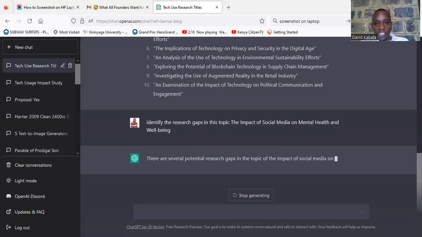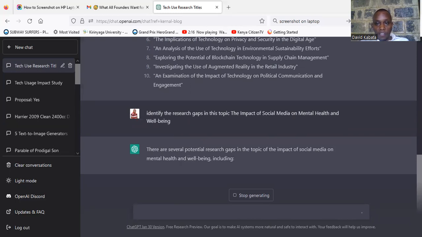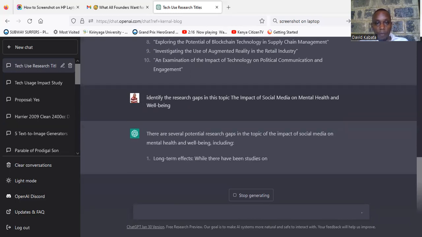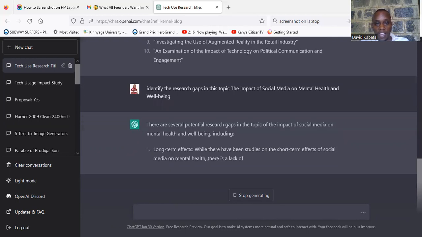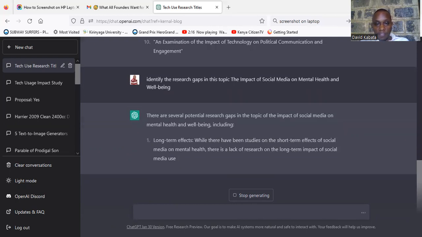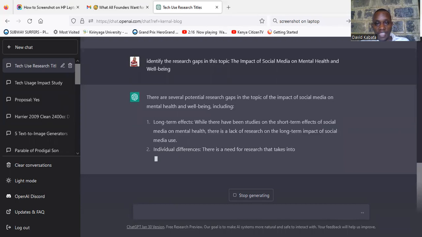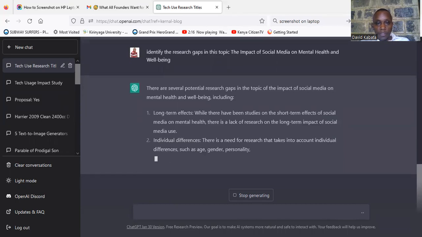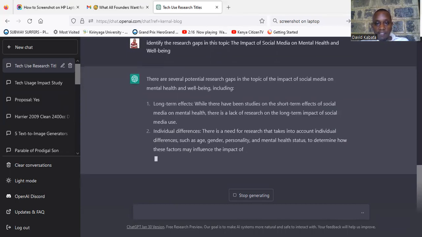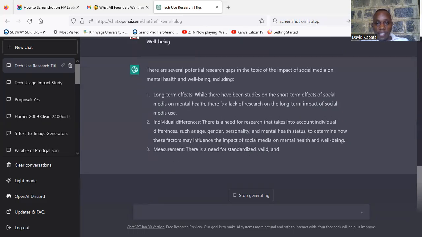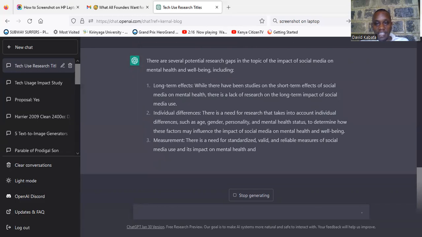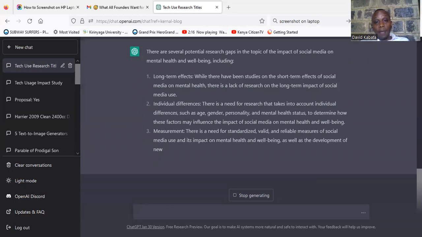There are several potential research gaps in the topic of the impact of social media on mental health and well-being. So you can see long-term effects. While there have been studies on the short-term effects of social media on mental health, there is a lack of research on the long-term. Individual differences: there's a need for research that takes into account individual differences. Measurement: there's a need for standardized, valid, and reliable measures. So you can see I'm getting the gaps.